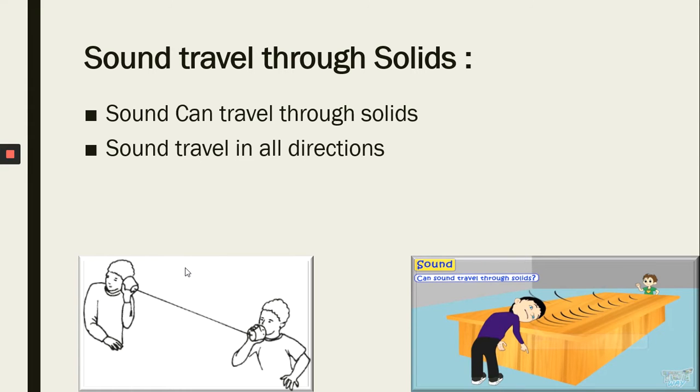Another example: you know very well about the toy telephone. In this toy telephone there are two cans or cup-like structures joined through a string. When one person is speaking from one end, the vibrations, or the sound, travel through the string and can reach the other person. What is clear from these two examples is that sound can easily travel through solids.